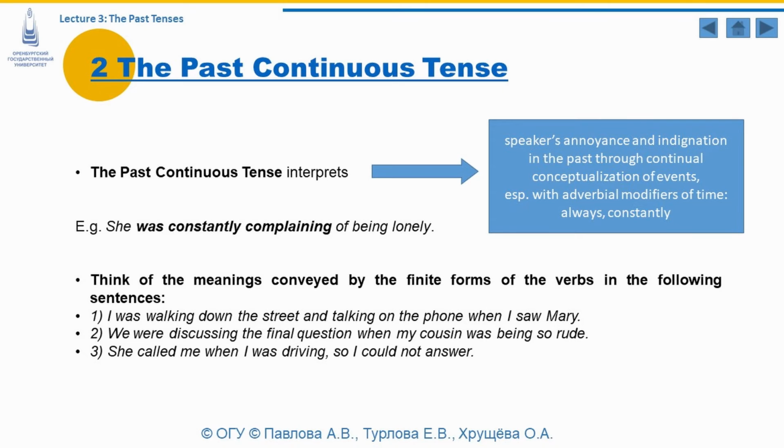Think, please, of the meanings conveyed by the finite forms of the verbs in the following context. I was walking down the street and talking on the phone when I saw Mary. We were discussing the final question when my cousin was being so rude. She called me when I was driving, so I could not answer. Please consider the context and make the difference between the verb forms and the meanings they interpret.